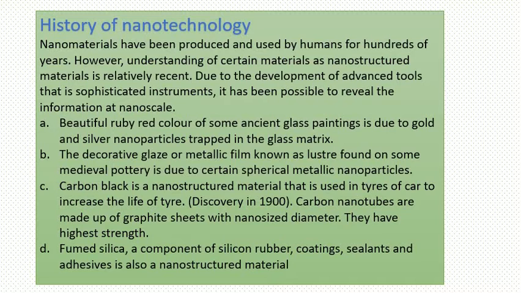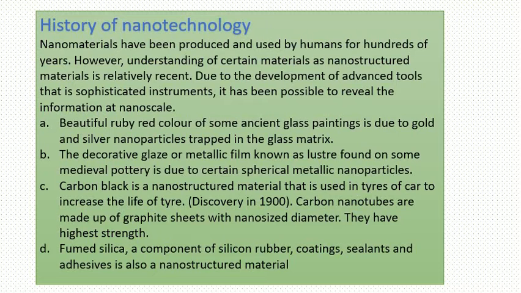For example, the beautiful ruby red color of some ancient glass painting is due to the gold and silver nanoparticles trapped in the glass matrix. Another is the decorative glaze or metallic film known as luster found on some medieval potteries, due to certain spherical metallic nanoparticles. Carbon black is a nanostructured material that is used in the tire of a car to increase the life of the tire, and it was discovered in 1900.